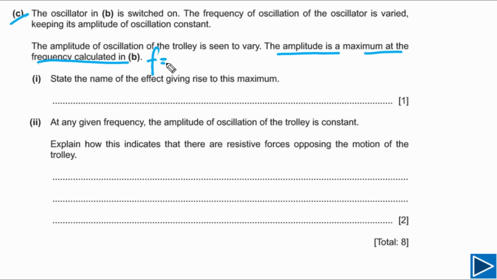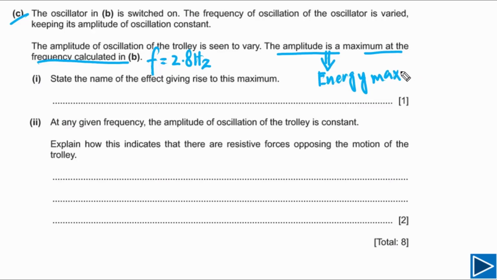In part B, we have calculated frequency that was equal to 2.8 hertz. Now we need to understand amplitude is maximum. When the amplitude is maximum, it simply means that the system is absorbing the maximum possible energy. Simply we can write down the system is absorbing the maximum possible energy.